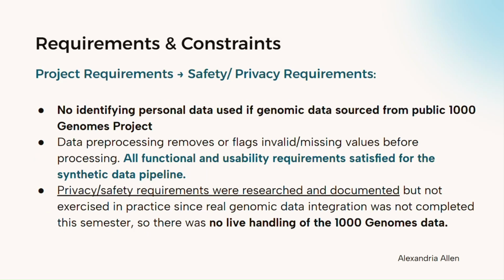For safety and privacy, we ensured no identifying personal data would be used if sourcing from the public 1000 Genomes project. Our preprocessing step removes or flags any invalid or missing values before data enters the pipeline. It's worth noting that real genomic data integration was not completed this semester, so while these requirements were researched and documented, they weren't exercised with live data in practice.